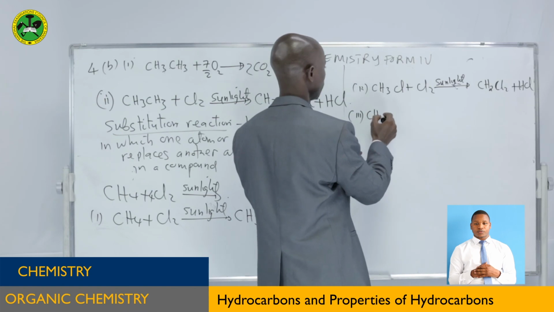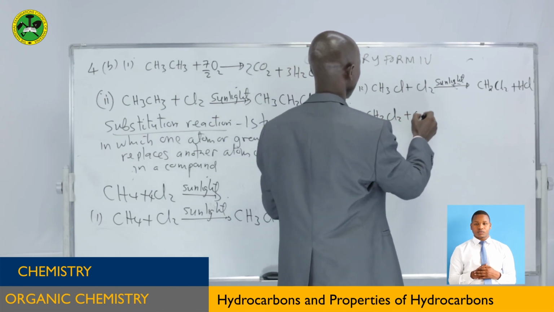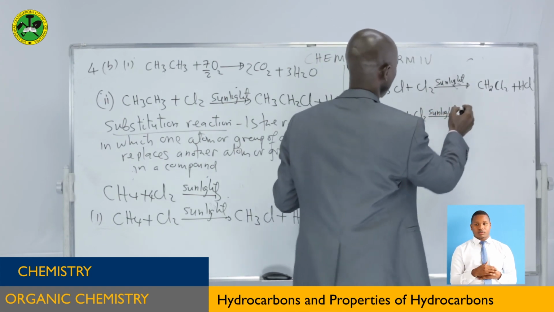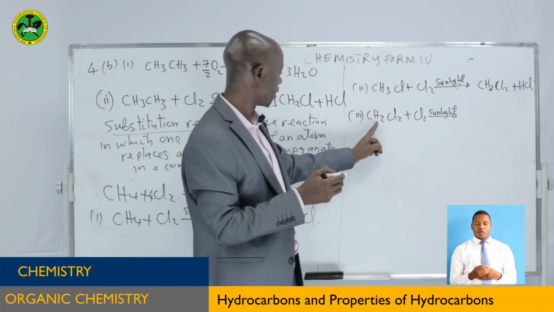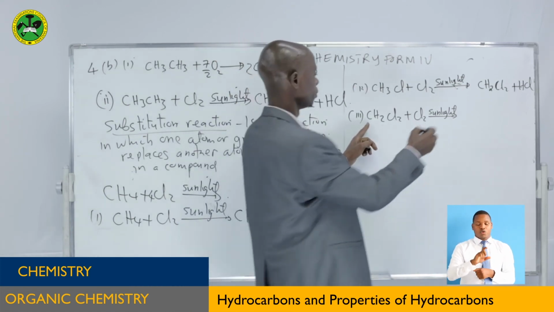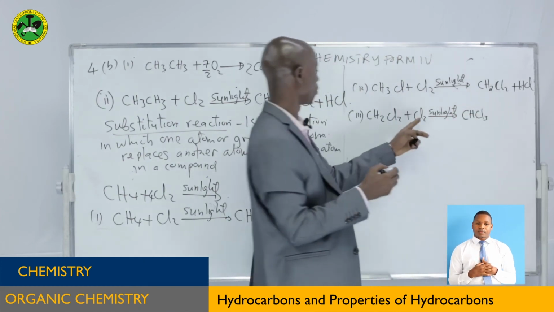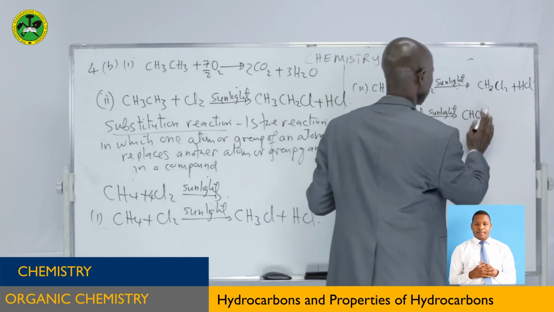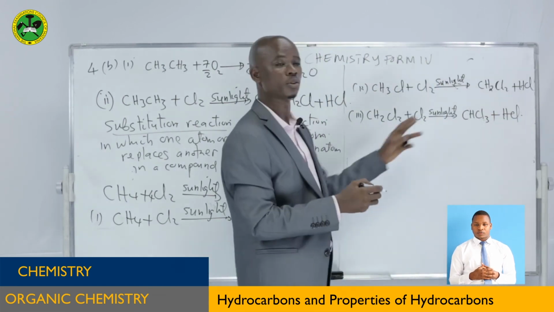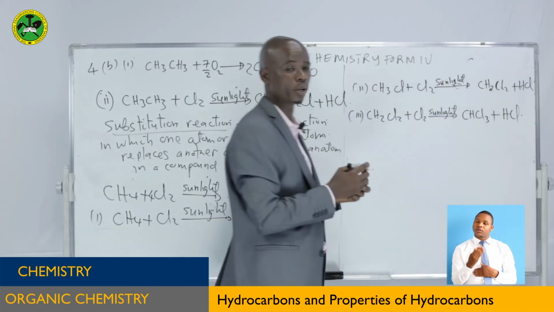Number 3. Sunlight. One of these hydrogen atoms will be replaced by a chlorine atom from here. So chlorine will be 3, we'll get here. Can you see that one? It is very simple in that way.